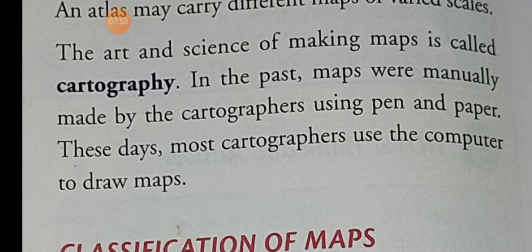In the past, maps were made manually by cartographers using pen and paper. In ancient times, who is the cartographer? The person who draws the map is called a cartographer. So the cartographer drew the map using pen and paper. Nowadays, most cartographers use a computer to draw the map, which means we can use digital maps.